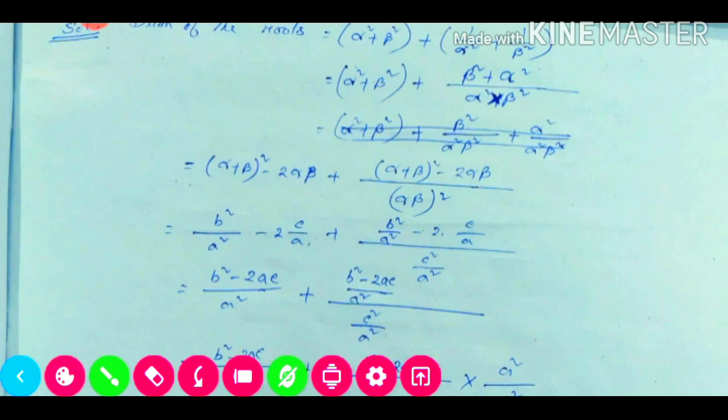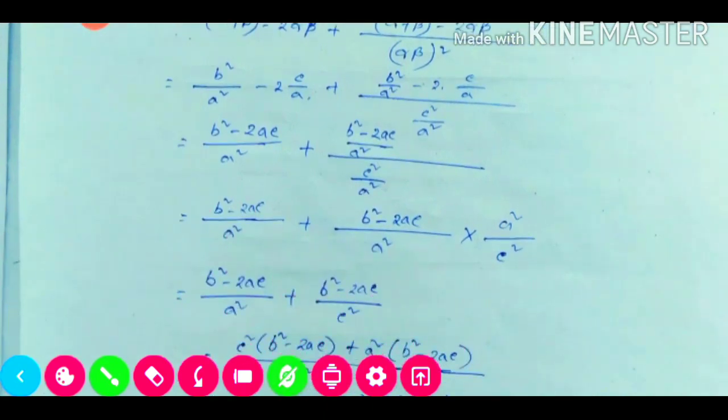Then in this portion we need to take LCM again. So LCM will be a square. Then the numerator will be b square minus 2ac, this one. And this portion, first this top one, we need to take LCM. So LCM will be the same a square, so the numerator will be b square minus 2ac. Down will remain the same.